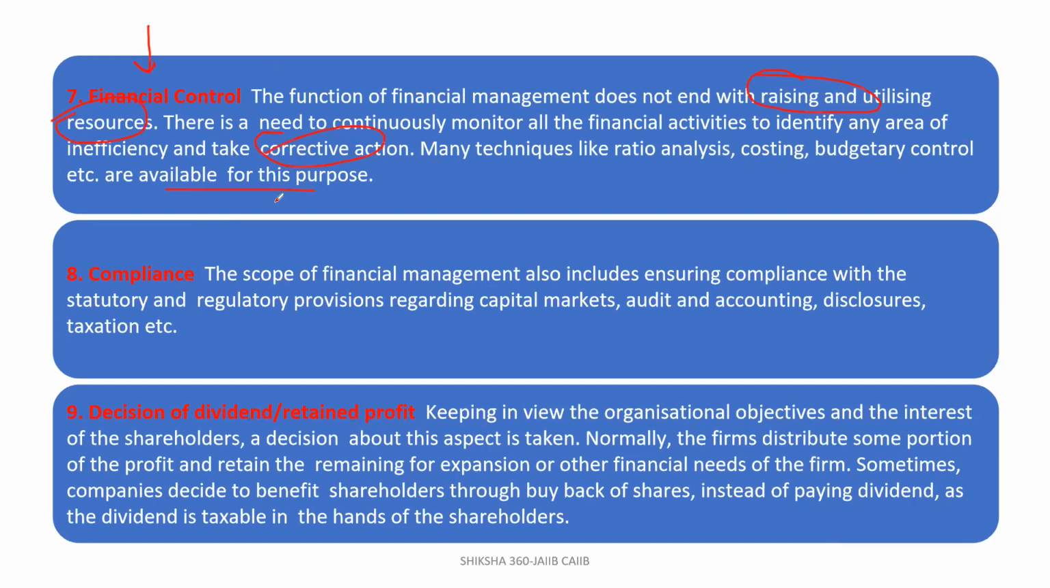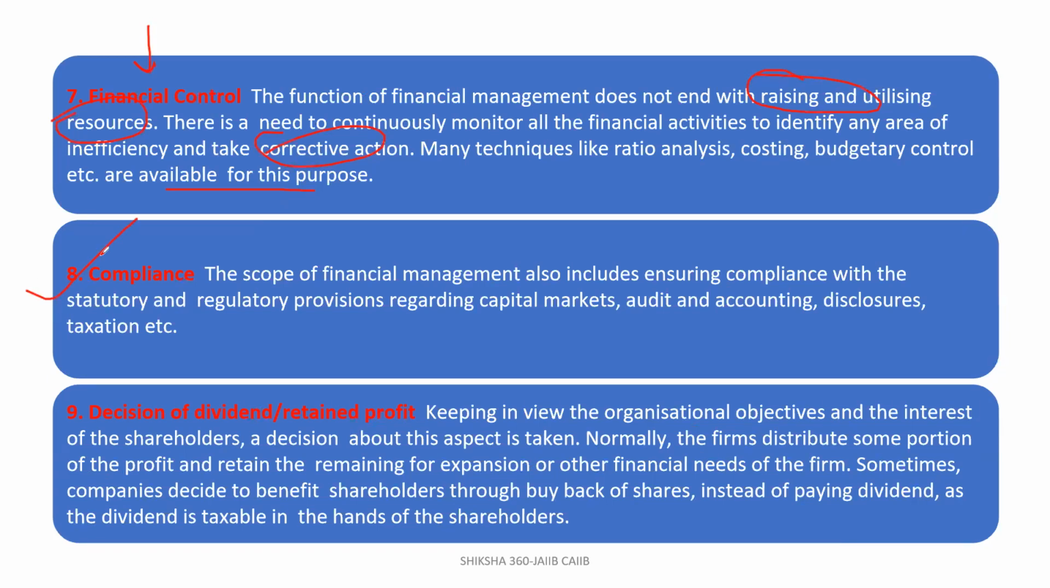So what are the techniques for corrective action or to identify any area of inefficiency in financial control? These are the techniques: ratio analysis, costing, budgetary control, etc. Clear? So you have to understand these things. Why are we studying these things? Sometimes you are renewing or creating a new CC limit, so you have to check all these things very properly. Or while renewing also you have to take more care.